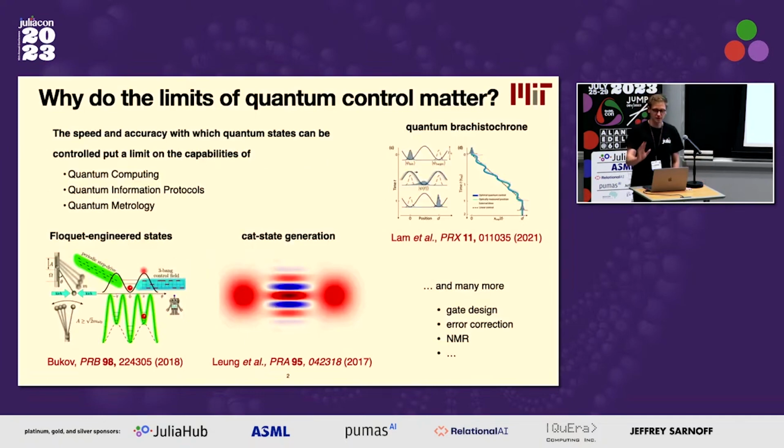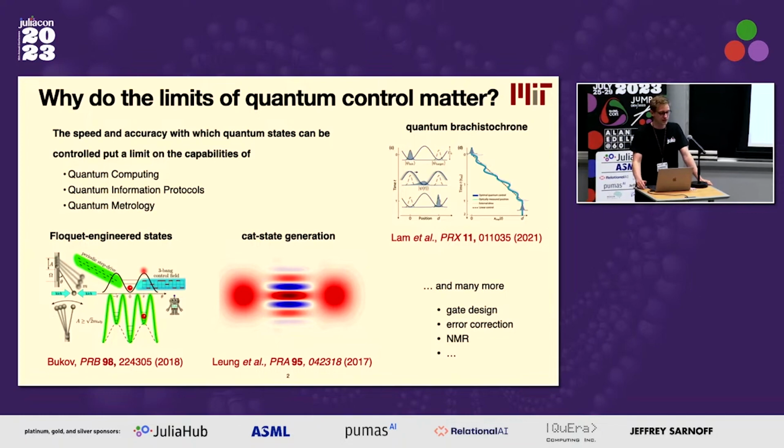So I know there's probably a few experts in the room, but to those that don't really know much about quantum control, let me try to introduce at least the idea as to why quantum control and the limits of the performance of quantum control matter in the world. So I think the easiest way to recognize that is to recognize that quantum control lies at the heart of a lot of quantum information technologies.